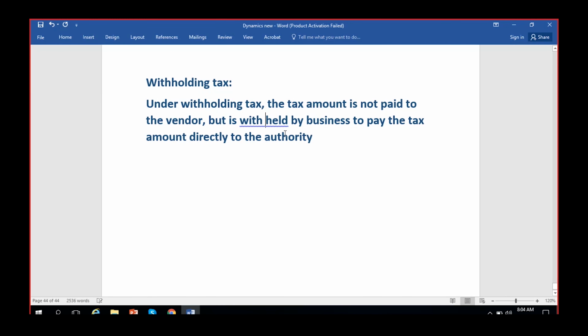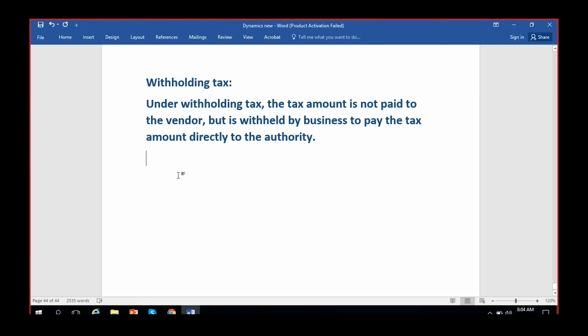That's what it is. So they might pay it monthly, or they might pay it quarterly or annually, depending on how often they are paying it to the tax authorities. Okay. This is what withholding taxes are in business.